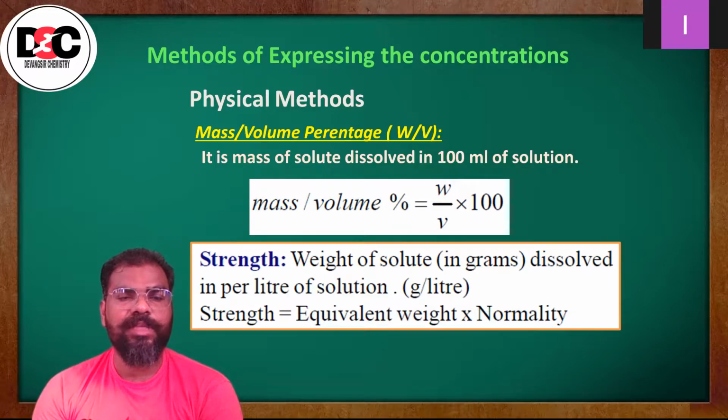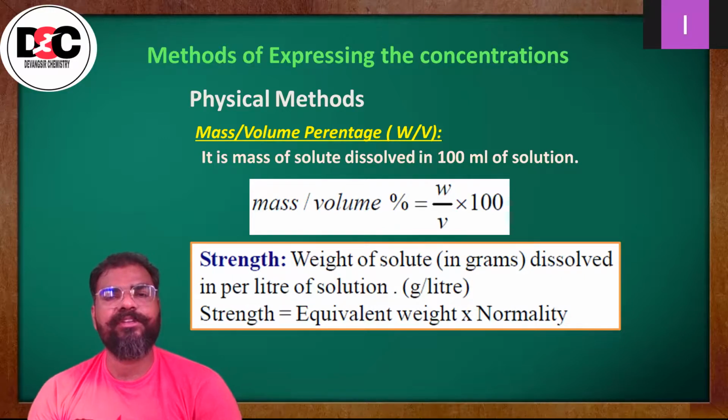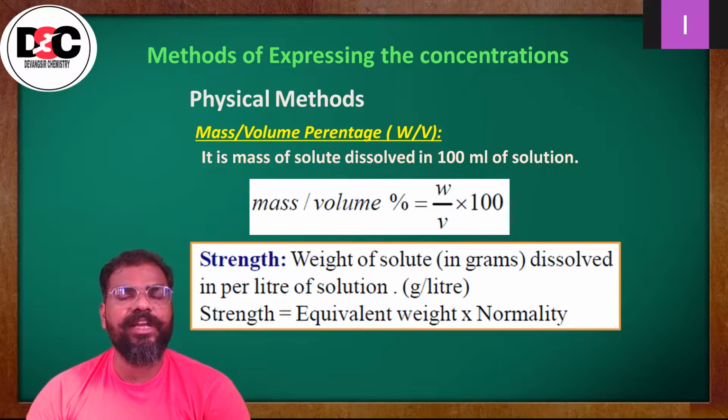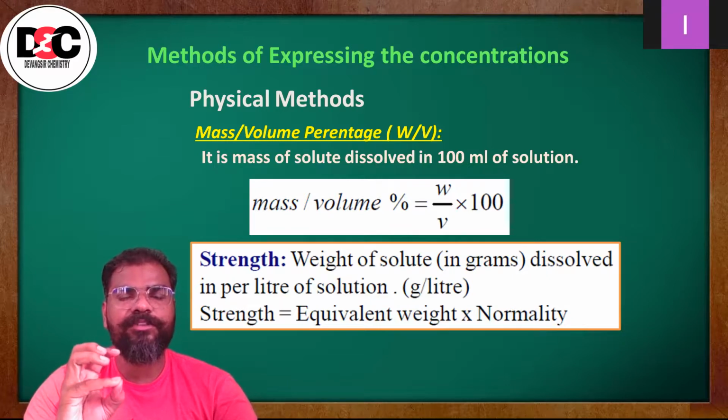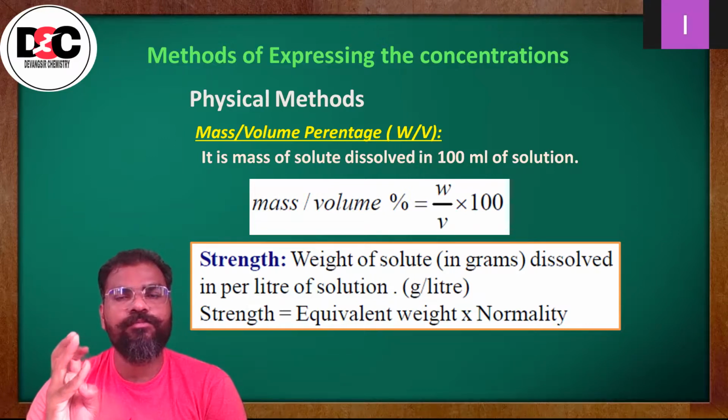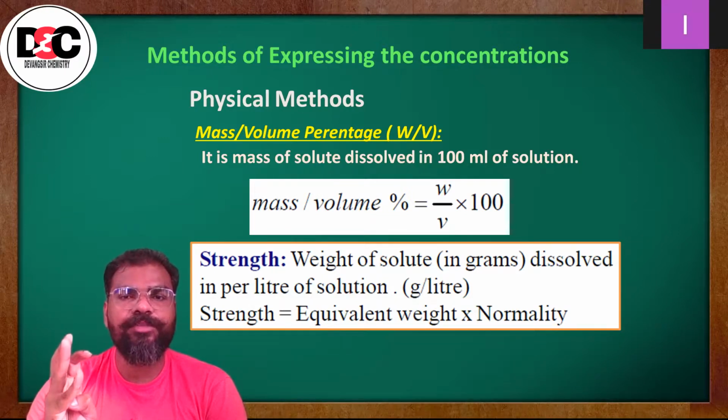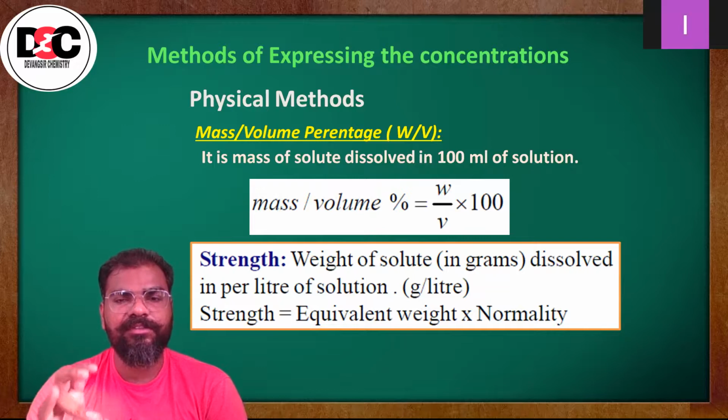Then strength will be measured by the formula: strength is equal to equivalent weight multiplied by normality. By this, you can measure the strength of any substance or any solution. So mass percentage, mass fraction or weight fraction, then volume fraction, then mass volume fraction, then strength.